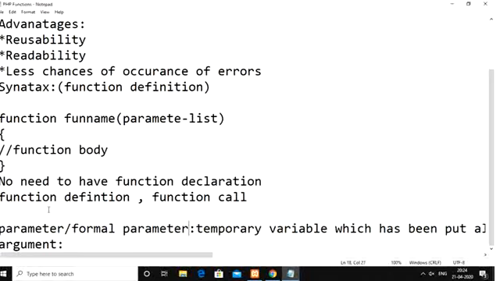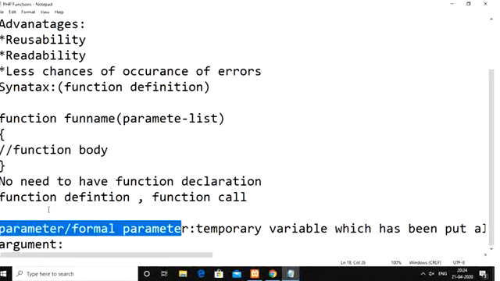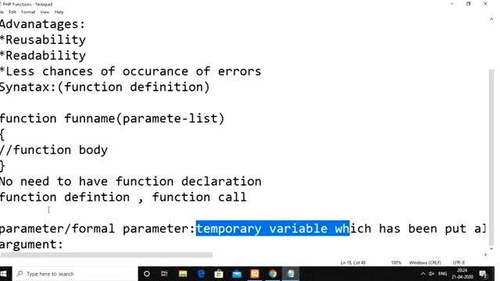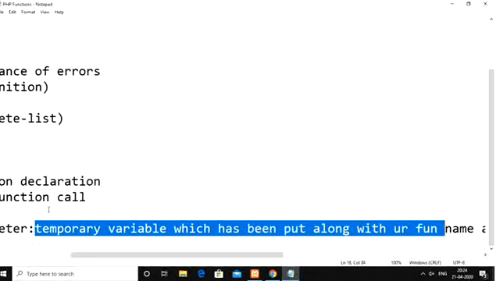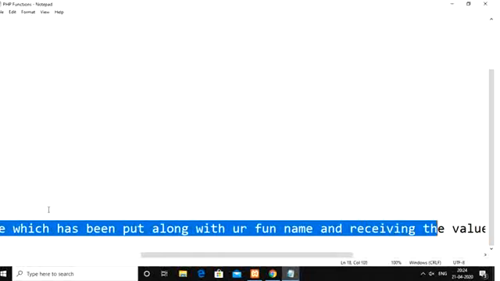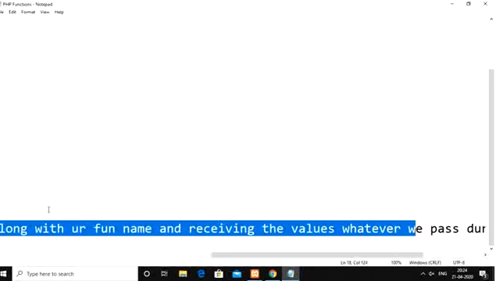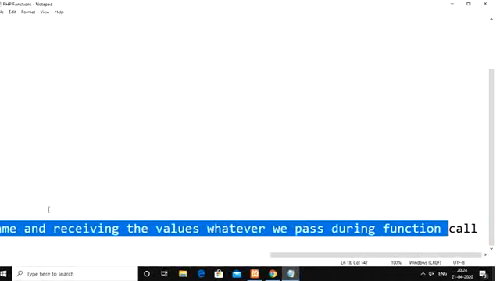Whether it is a parameter or a formal parameter, it is a temporary variable that we declare along with the function name, and within that variable you receive the value you pass during your function call.